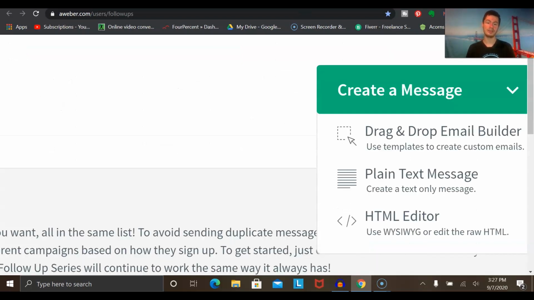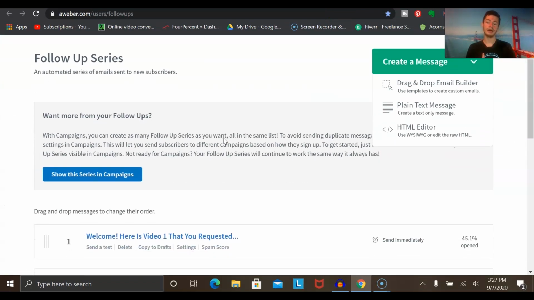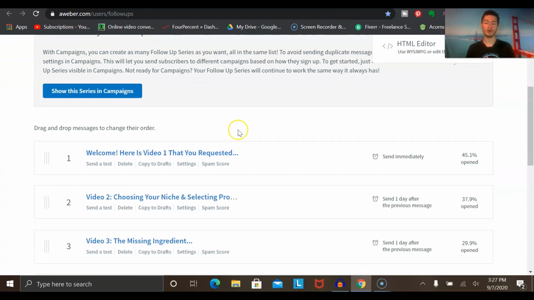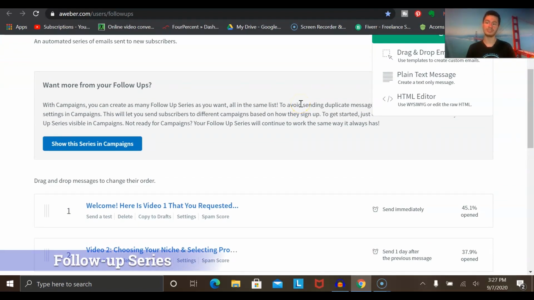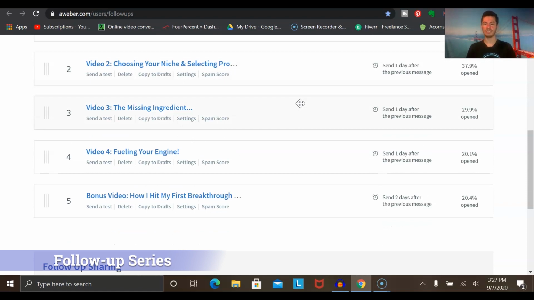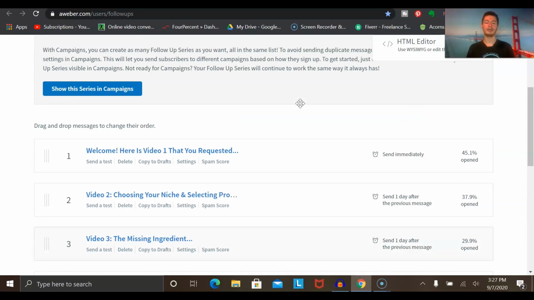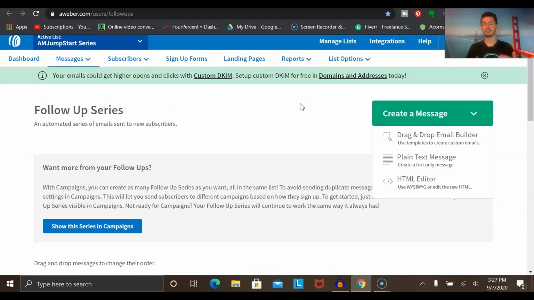Now, in addition to this, you could even focus on creating a series of emails that will go out on your behalf. This is known as a follow-up series, where you can create anywhere from like 5, 10, 15. You could drag this up to like a month's worth of emails that will go out consistently, like every day or every other day, where these emails, you've written them out one time, they build up connection with your audience. And, of course, as these emails are doing the work for you on your behalf, they're getting to know, like, and trust you, which makes it a lot easier for them to buy whatever it is that you're recommending, right?